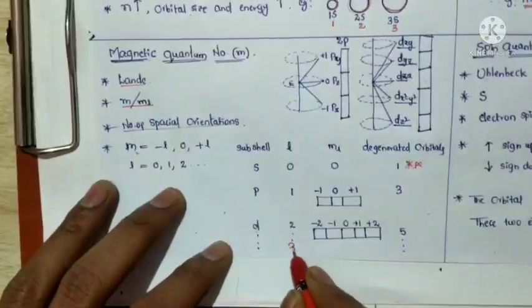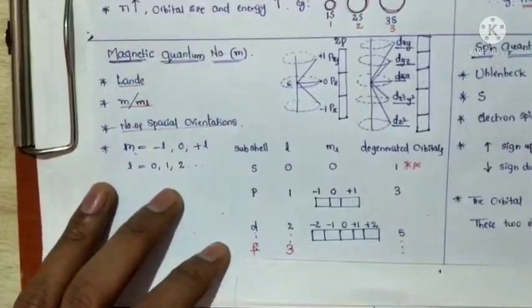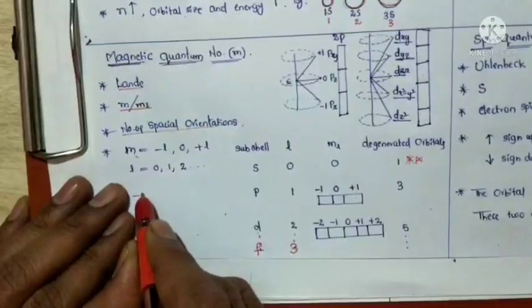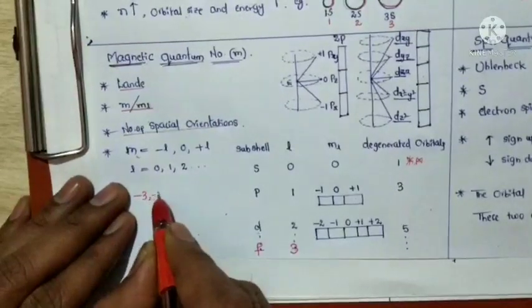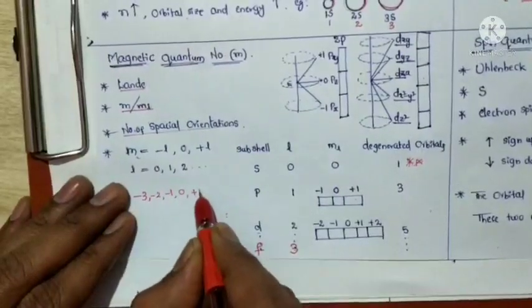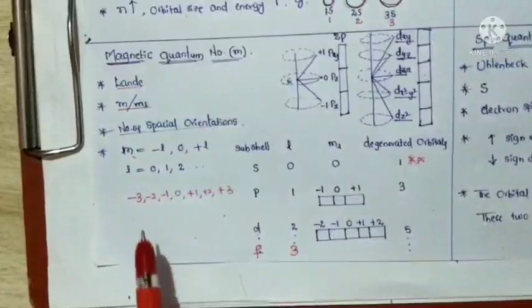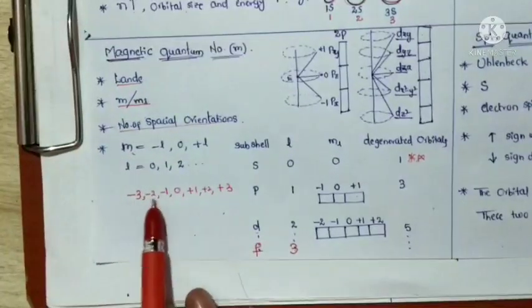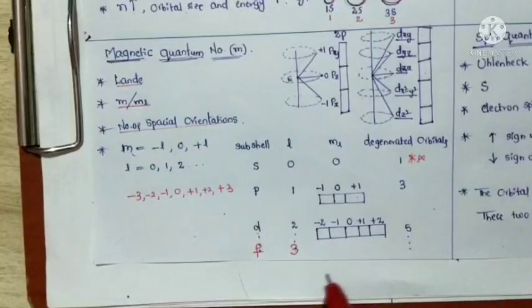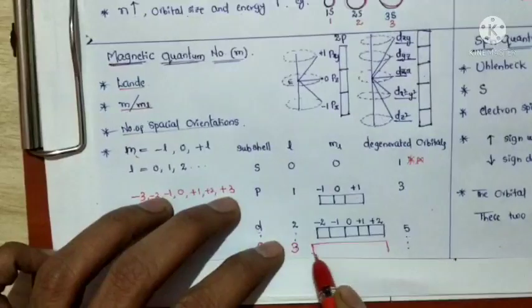For example, here we take another L value. L value is 3, which indicates f orbitals. L equal to 3 means m is minus 3, minus 2, minus 1, 0, plus 1, plus 2 and plus 3. So these orientations are present. How many? 1, 2, 3, 4, 5, 6, 7. So 7 orientations are present, which is nothing but 7 orbitals in the f orbital.